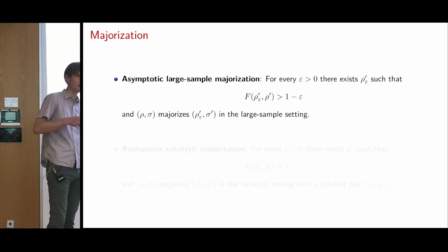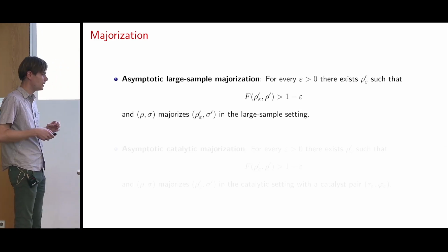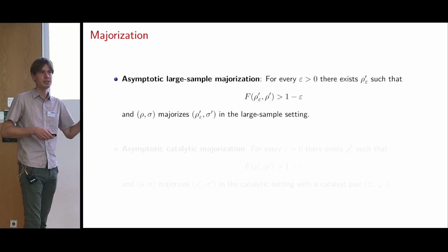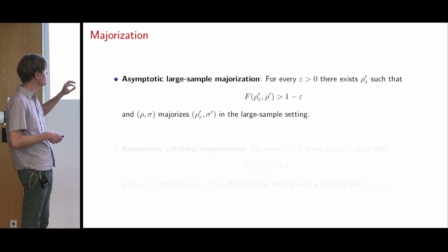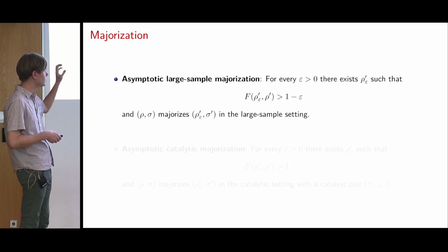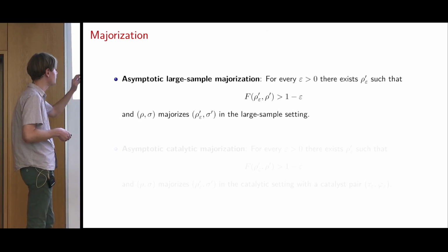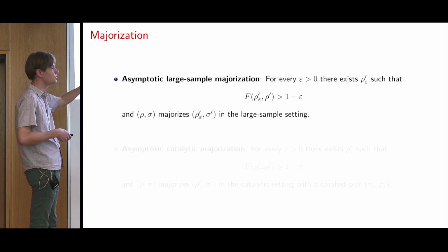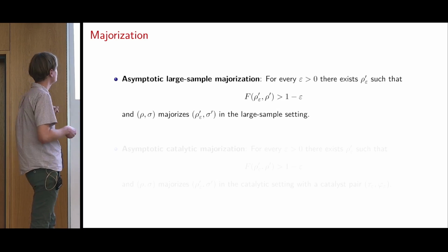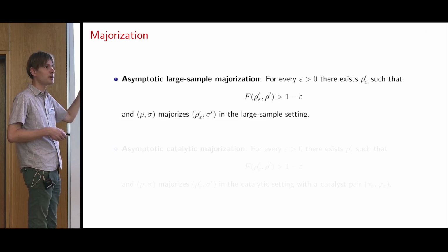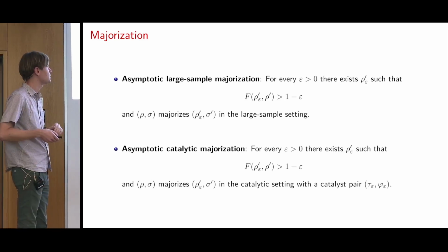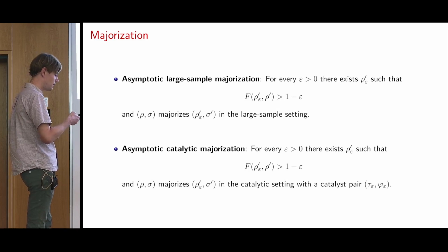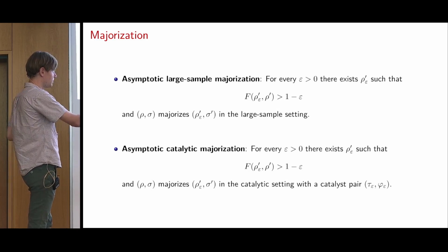We can also look at the asymptotic or approximate setting. Here we don't require the target states to be reached exactly; the target state rho prime is only reached approximately, but with vanishing error. So we say for every epsilon greater than 0, we have a state rho prime epsilon that is very close to rho prime in terms of the fidelity between them, such that rho sigma majorizes rho prime epsilon sigma prime in the large sample setting. We could do a similar thing for asymptotic catalytic majorization, and in this case the catalyst pair is also going to depend on epsilon.